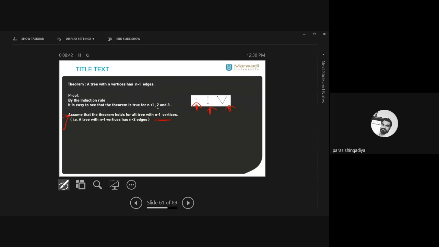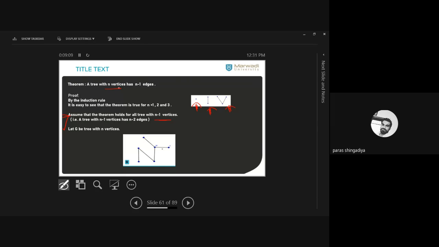Clear? If you have n minus 1 vertices, then how many edges will be required? That is n minus 2. Okay, that is our assumption. If the graph contains n minus 1 vertices, then it has n minus 2 edges. This is your assumption, okay? And by using this assumption, we'll prove that this is also true for n vertices. So for that, consider a graph with n vertices.